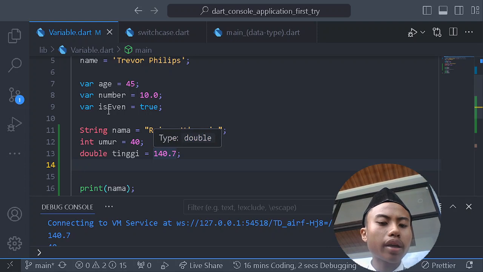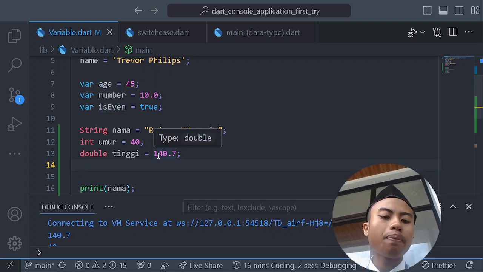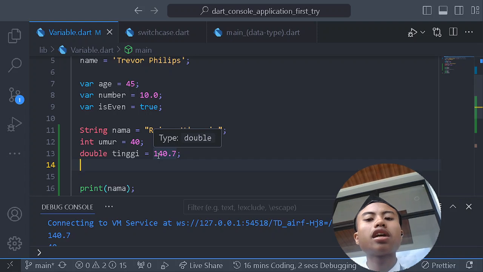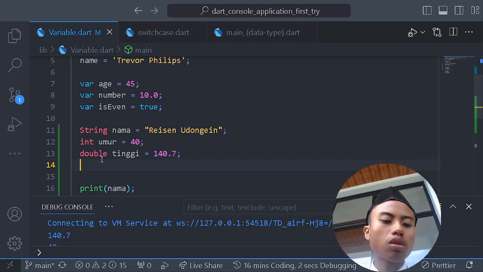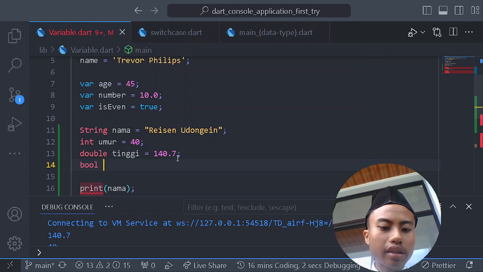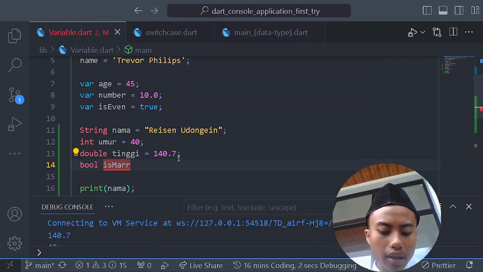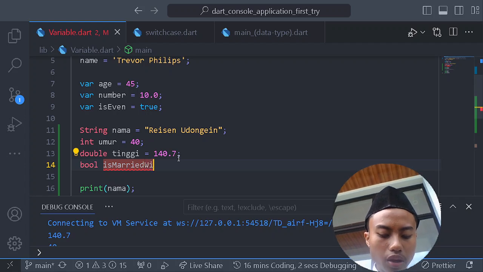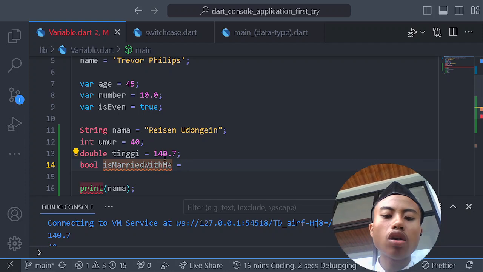And then of course, we could also make a boolean. Boolean is also a variable type of yes and no, a true or false. So we could make a bool, and then we could make one named married with me, and then we set the content of it.